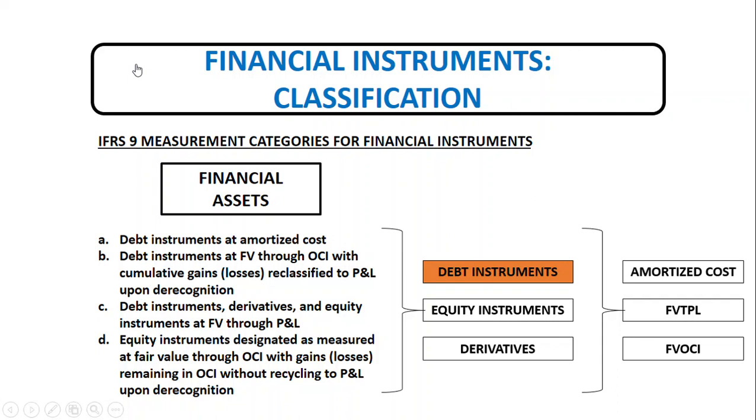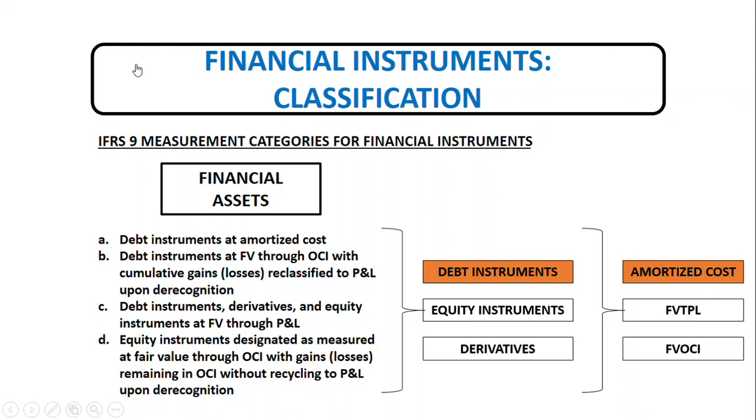A debt instrument is normally measured at amortized cost if both of the following conditions are met. A. The asset is held within the business model whose objective is to hold assets in order to collect contractual cash flows. And B. The contractual terms of the financial asset give rise on specific dates to cash flows that are solely payments of principal and interest on the principal amount outstanding.